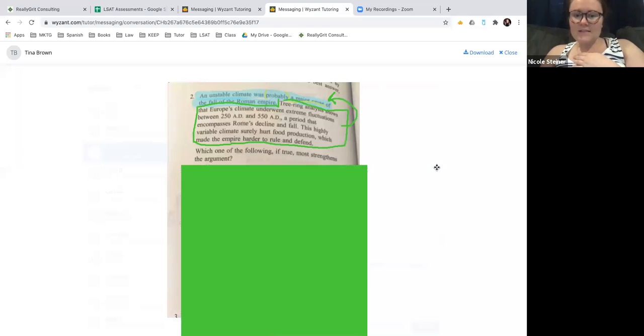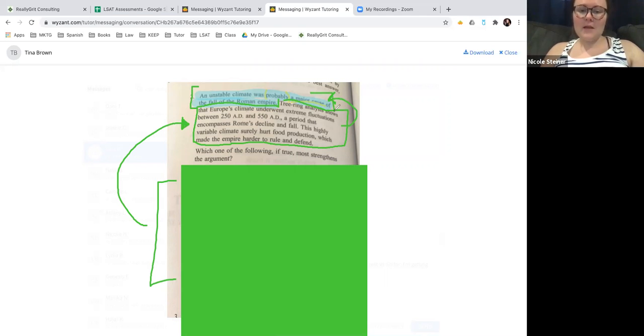But since this is a strengthen question, we get to pick any answer choice that we want and turn it into a premise and add it to our stimulus. If we add it to our stimulus, it should strengthen our conclusion. So we're trying to strengthen the idea that it was the unstable climate that was a major cause of the fall. If I had to predict, one thing we could do is eliminate another explanation.